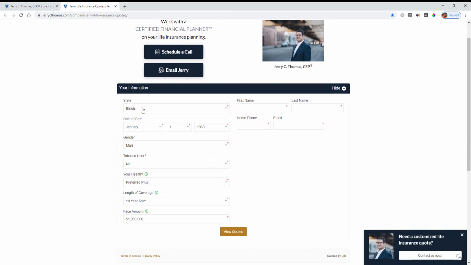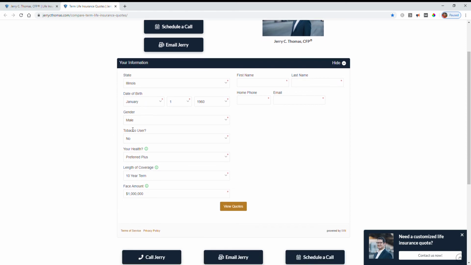So the first thing it's going to ask you is what state you're from. The reason for that is not all products are available in every state. So you're going to want to make sure that you pick the right state that you live in. The next thing you're going to want to put in is your date of birth. Now, utilizing your date of birth is going to give you a more accurate quote because life insurance is based on your actual age and more so your birth date.